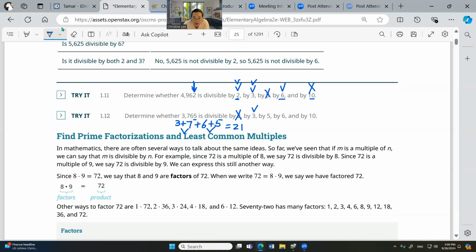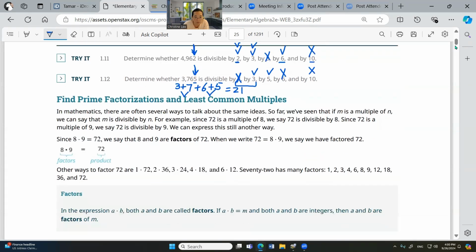Okay, 5. Last number is a 5. Yes. Can it be divided by 6? Well, because 2 and 3, 2 is no, so it's no. You need both, so no. Can it be divided by 10? Well, last number need to be 0, so no. Okay.